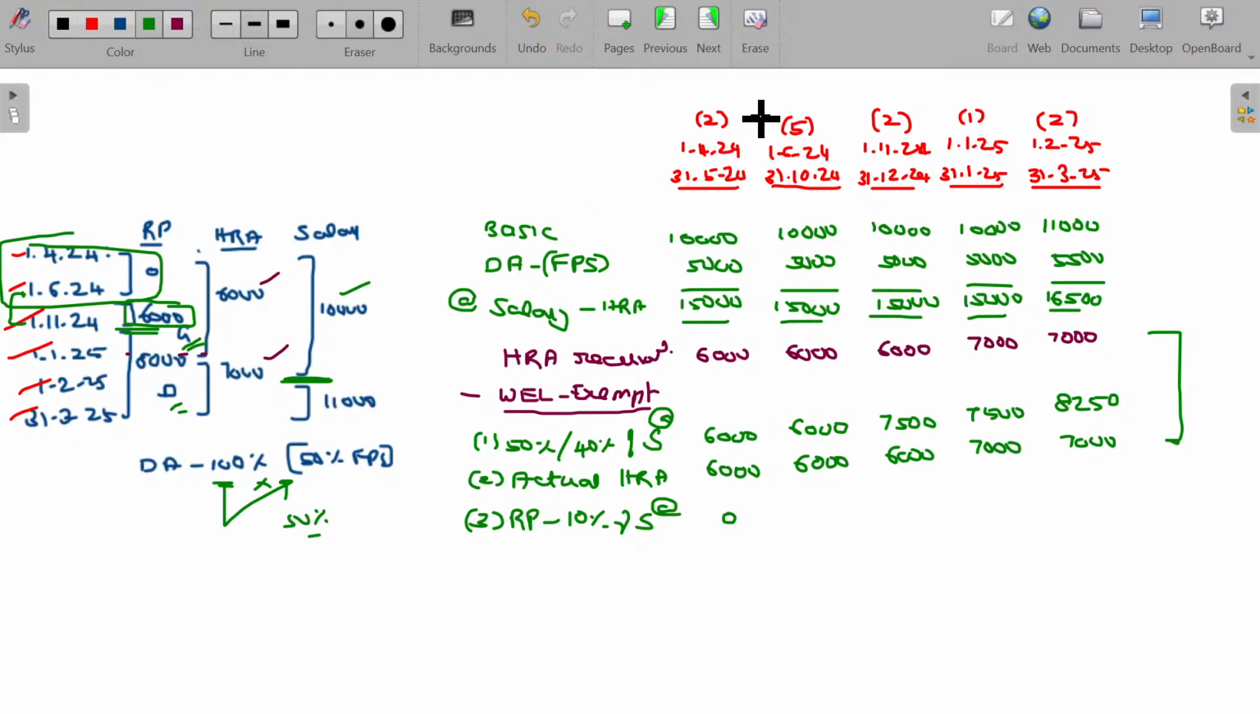Which period? This period, 1/6 to 1/11. Rent paid being 6,000 minus 10% of salary. Salary for this purpose being 15,000. For the period 1st June to 31st October, salary being 15,000 per month and rent being 6,000. So 6,000 minus 10% of this, 4,500 will be the value here.